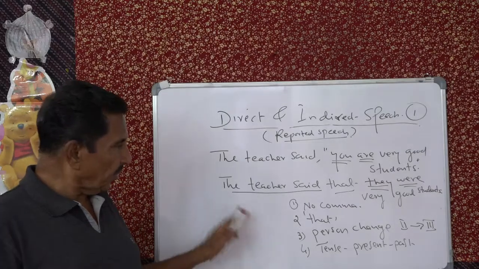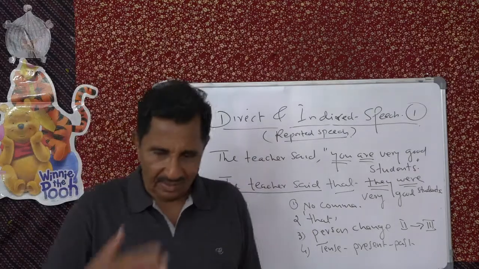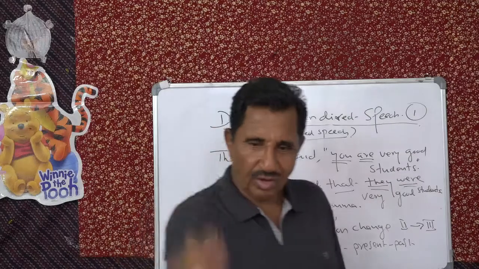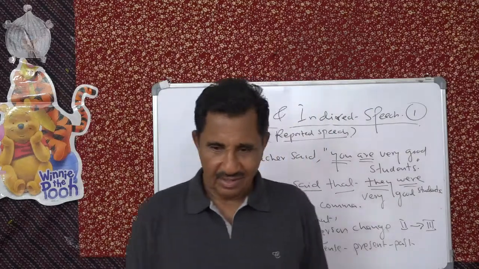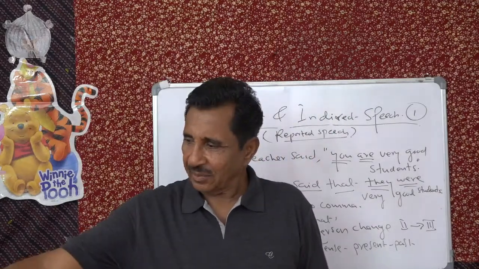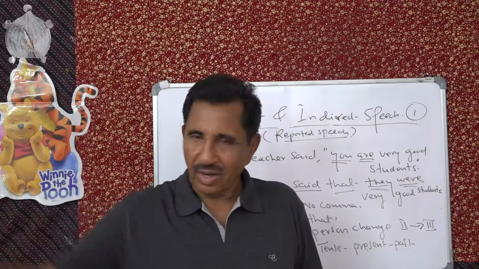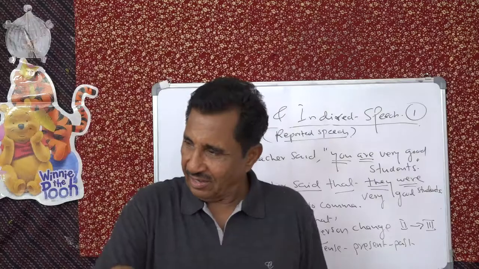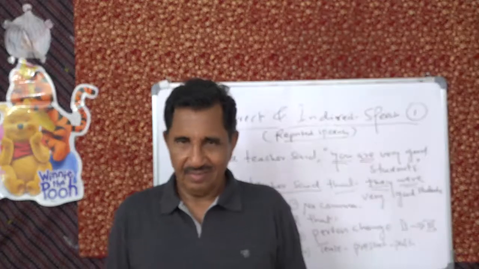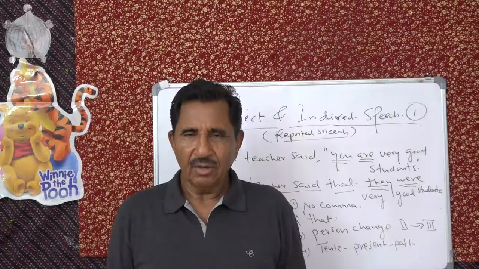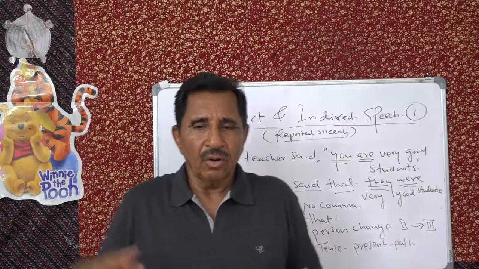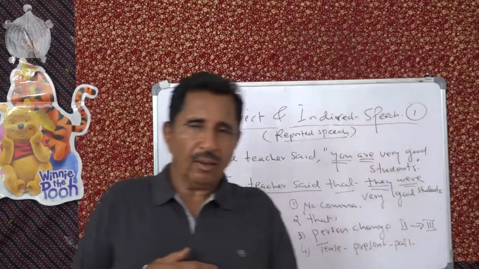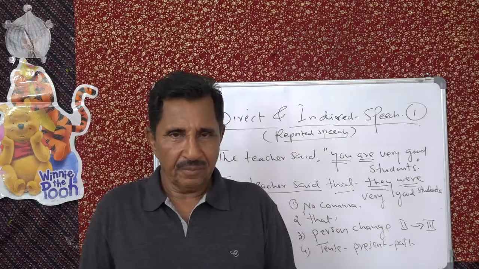So when you report to somebody else, see, I am the teacher. You are very good students. Alright? There is a third person. He tells another one that the teacher said that they were very good students. Very often it is required because all our communication cannot be direct.